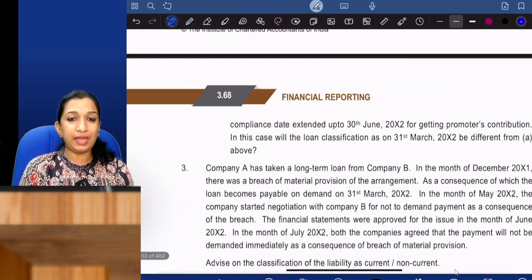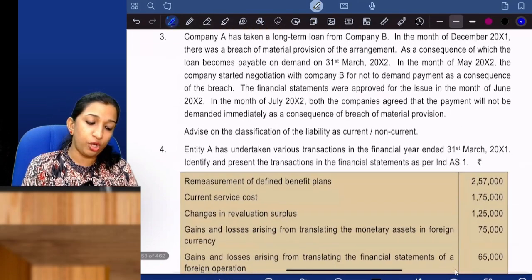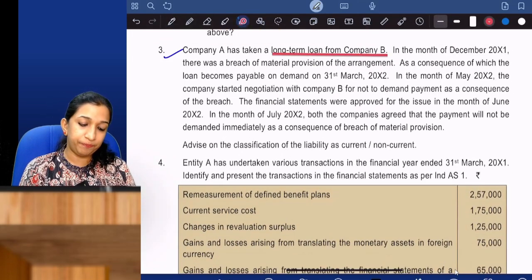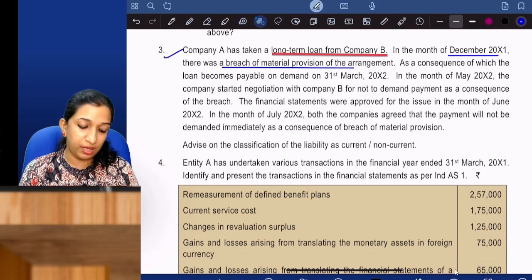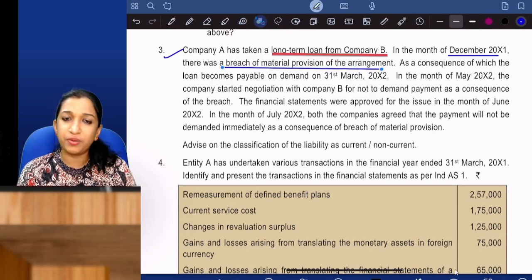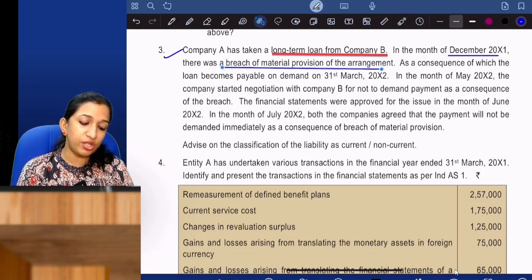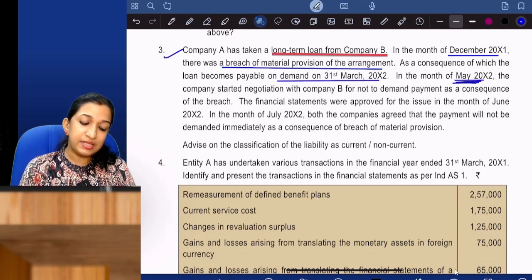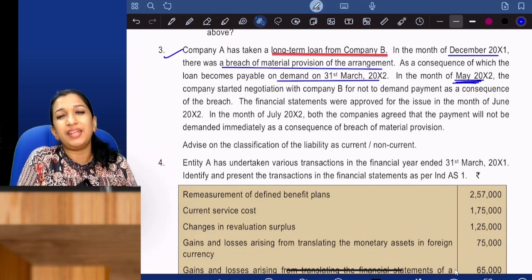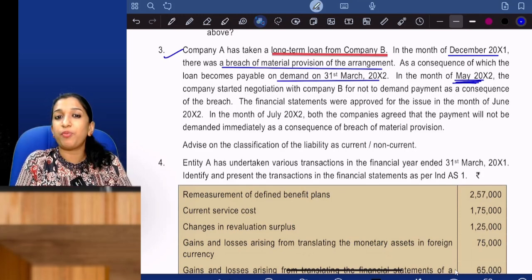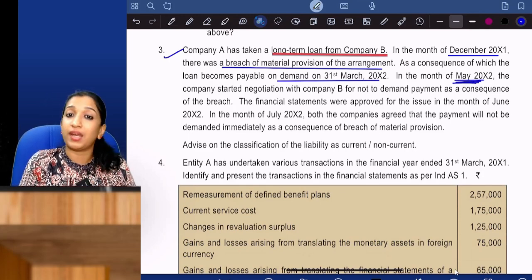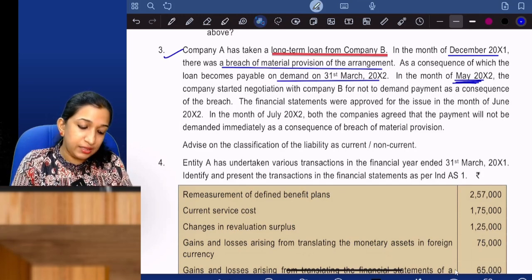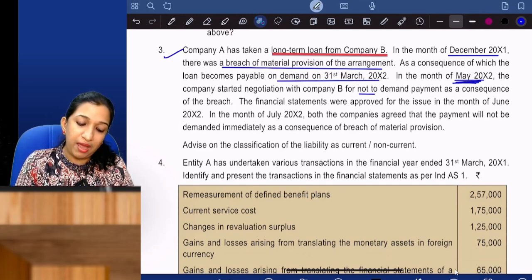Now, company A has taken a long-term loan from company B. In the month of December, there was a breach of a material provision of the arrangement. We have taken a loan and there is a breach, as a consequence of which the loan becomes payable on demand. In the month of May, after the reporting period, the company started negotiation. So on the date of reporting, the loan has become current. After the reporting date, the company started negotiation not to demand payment.